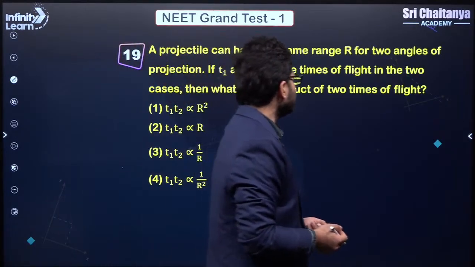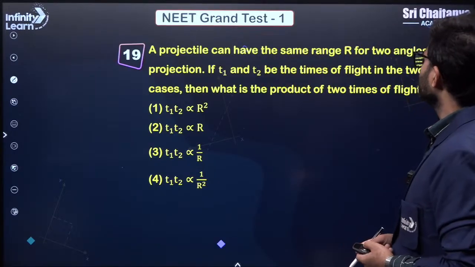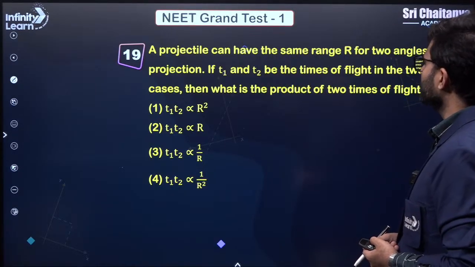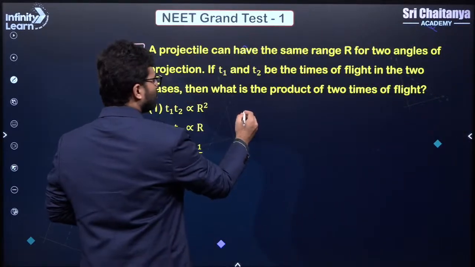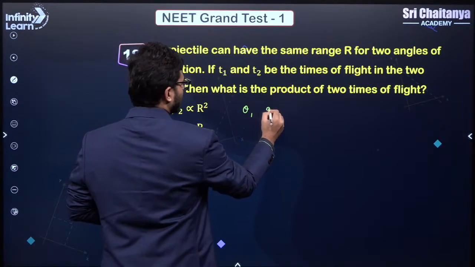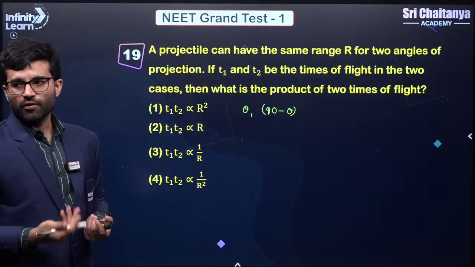A projectile can have the same range R for 2 angles of projection. Okay, so we know that a projectile can have the same range for 2 angles and both have to be complementary. So one angle is theta, the other has to be 90 minus theta. So for these two,